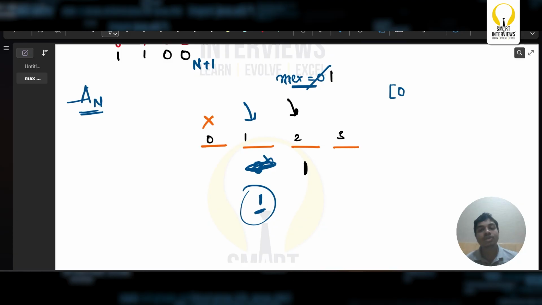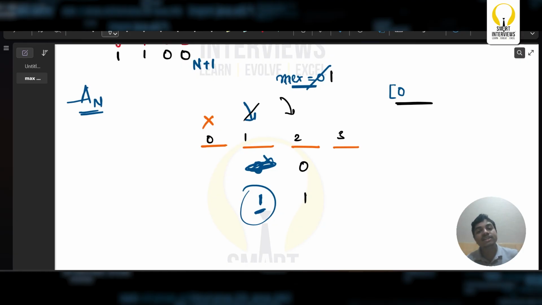obviously 2 should be the max of the particular array. When can 2 be the max? If it contains 0 and if it contains 1, only then I can say 2 is a max for this particular array. I guess this thing is clear for everybody. Yeah. So now 1 is going to be the max. Next comes the next possibility. In this particular case, I can simply say two possibilities exist, either 0 or else 1.